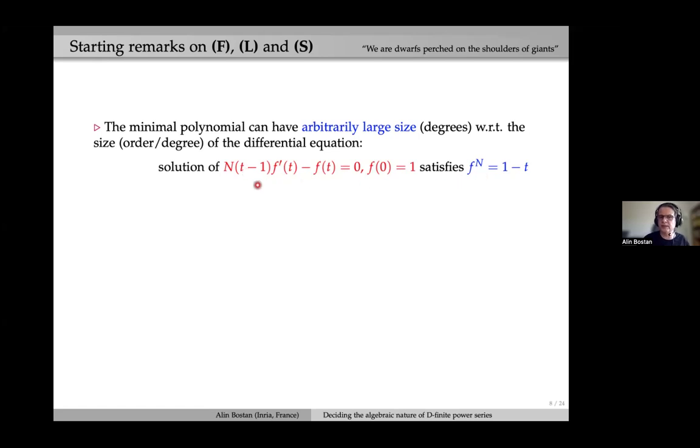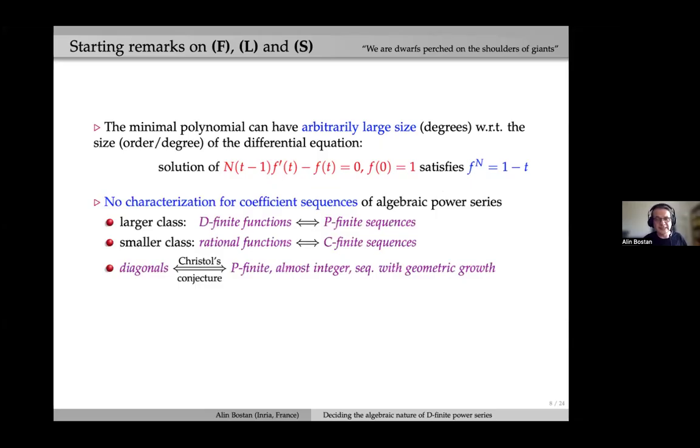It has order 1 and coefficients of degree 1. So in other terms, the minimal polynomial may have arbitrarily large degree with respect to the size or the degree of the differential equation. So the differential equation may be small, but in case f is algebraic, its minimal polynomial may be very large.